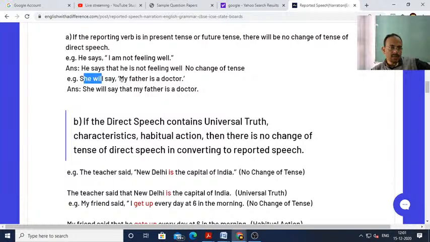She will say, my father is a doctor. Will say is simple future. So if the reporting verb is either simple present or simple future, then there is no change of tense of the direct speech. So my father is a doctor will remain is only. So she will say that her father is a doctor. It should be her actually.